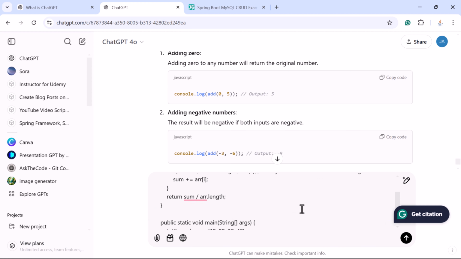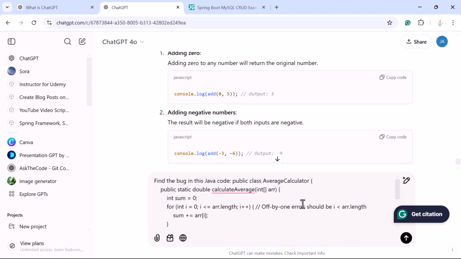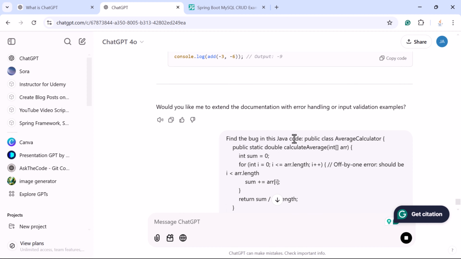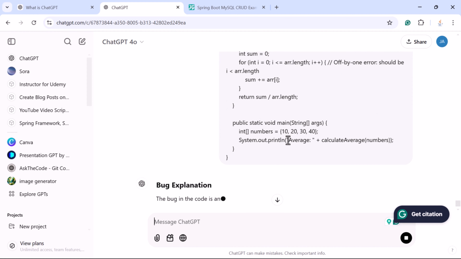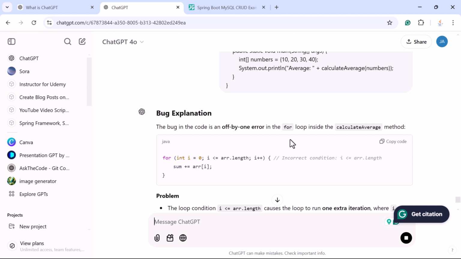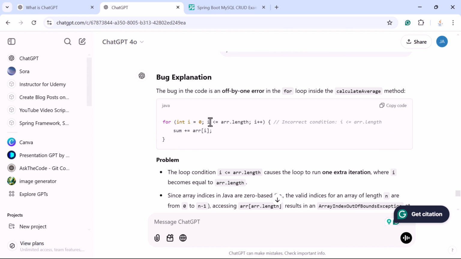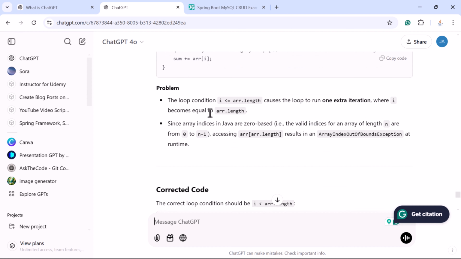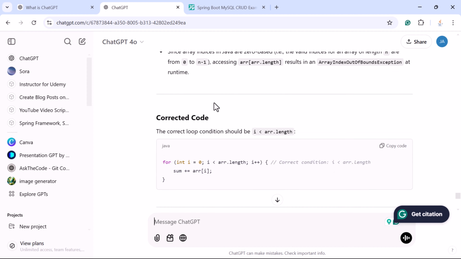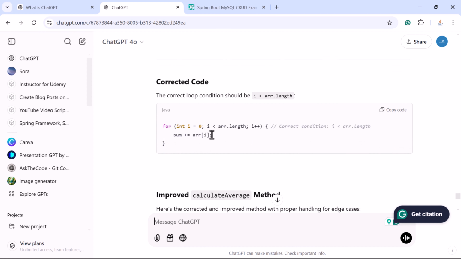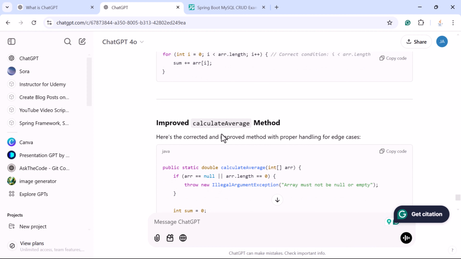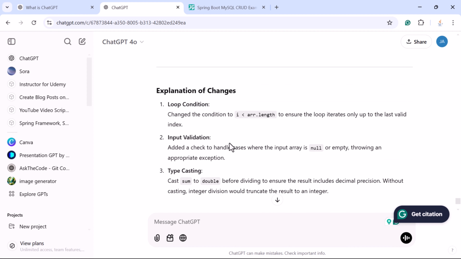It has an issue like array index out of bounds exception. Okay, so just submit this prompt and let us see how ChatGPT can find the bug and provide the explanation and solutions. And look at here the response of ChatGPT. ChatGPT provides the explanation for the bug and the problem in the code, and also it provides the corrected code so that you can just copy and correct your code, and it also provides the improvements and explanation for changes.